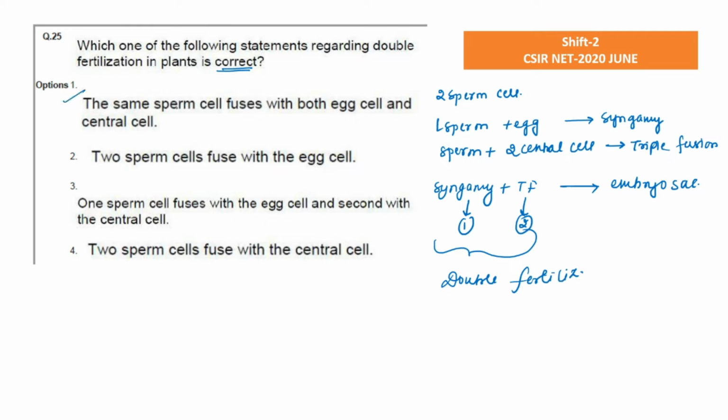So the options are: the same sperm cell fused with both egg cell and central cell, no. Second, the 2 sperm cells fused with the egg cell, no. One sperm cell will fuse with the egg cell and the second will fuse with the central cell, exactly, this is our correct answer. Okay, so with this we are done with some of the questions.